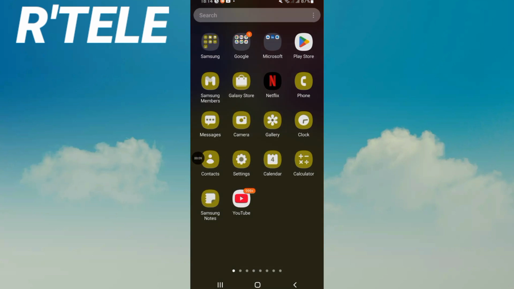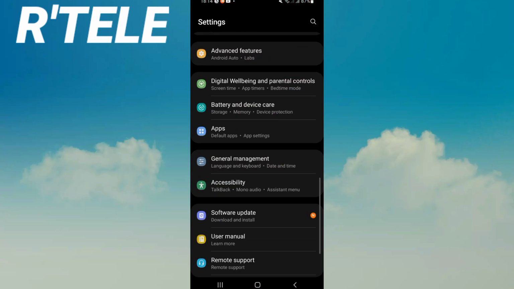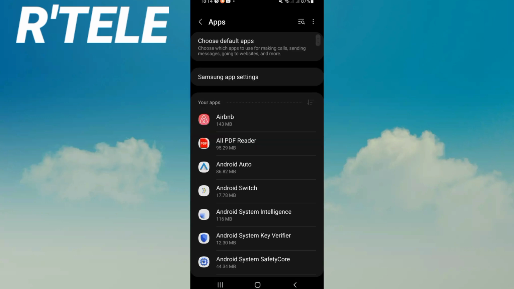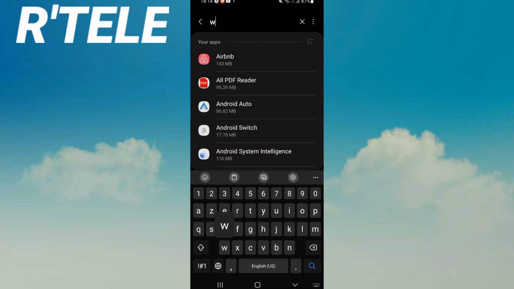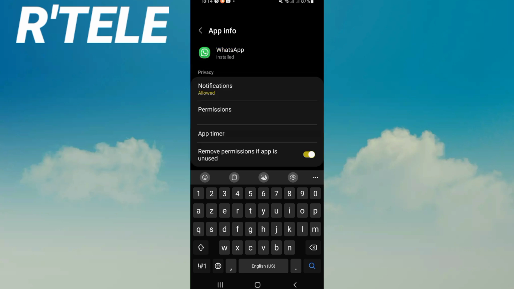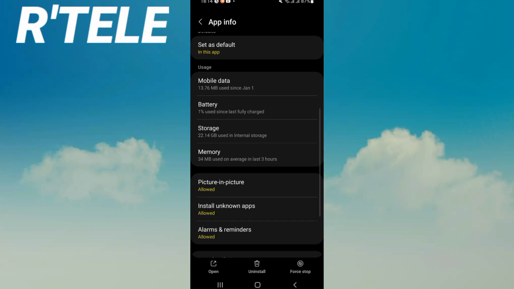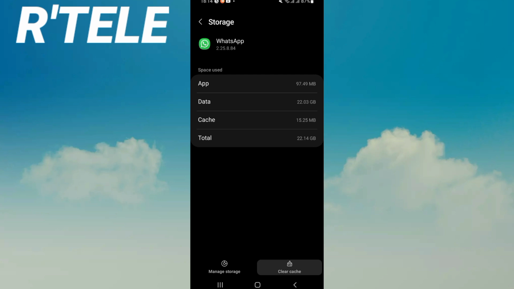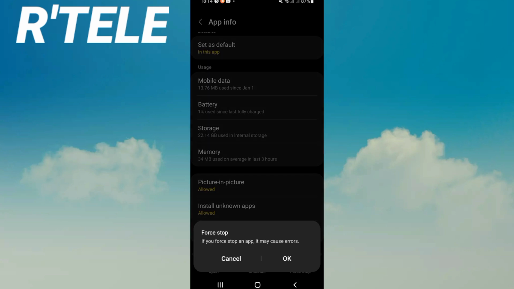Open the settings of your device first. Click next, right now, on your apps option and search for WhatsApp. Click on WhatsApp like this. Here, scroll this list down, click storage, and click clear cache. Then go back, click on force stop, and click OK.